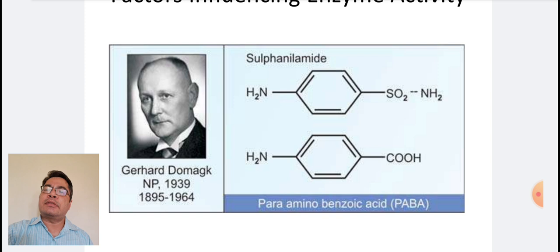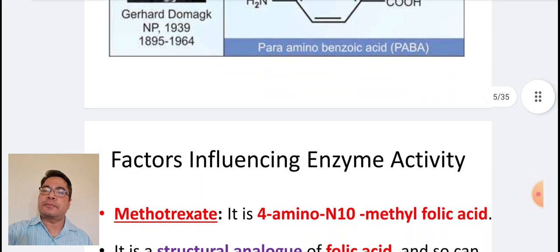In this diagram, we can see that Gerhard Domagk was the first person to find the similarity between sulfanilamide and para-amino benzoic acid.